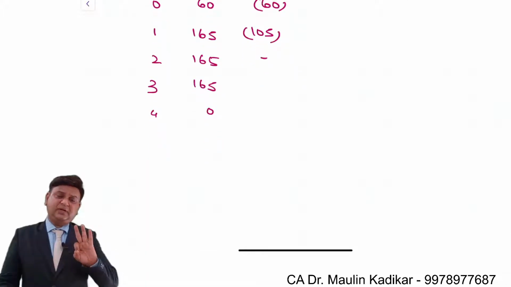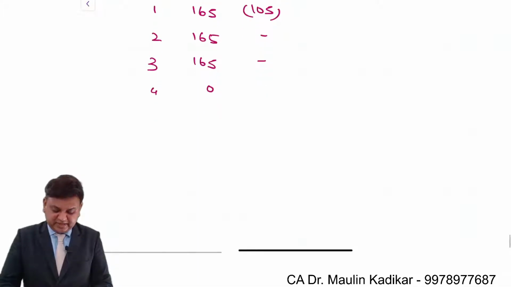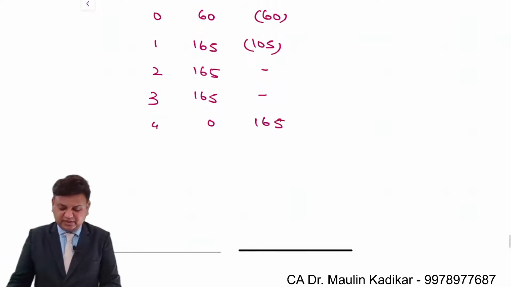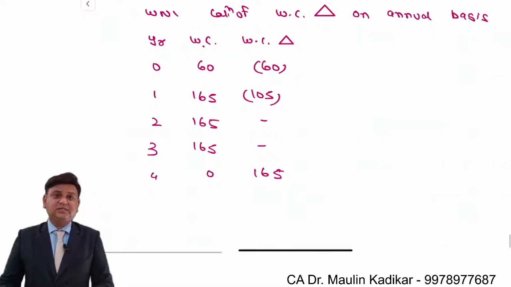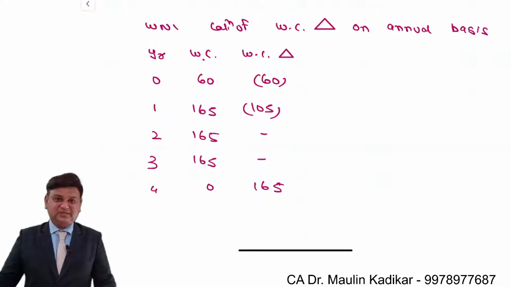Third year working capital requirement is same as the second year end investment. So again there is no change in the working capital. Last year full working capital will be recovered, that is 165 lakhs. This is the working note number 1, that is working capital change on annual basis.